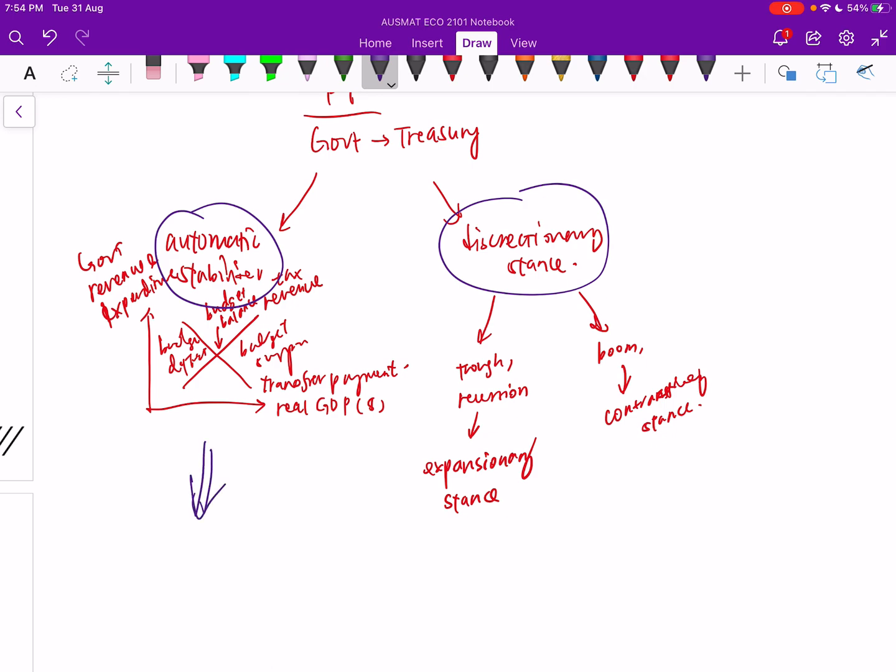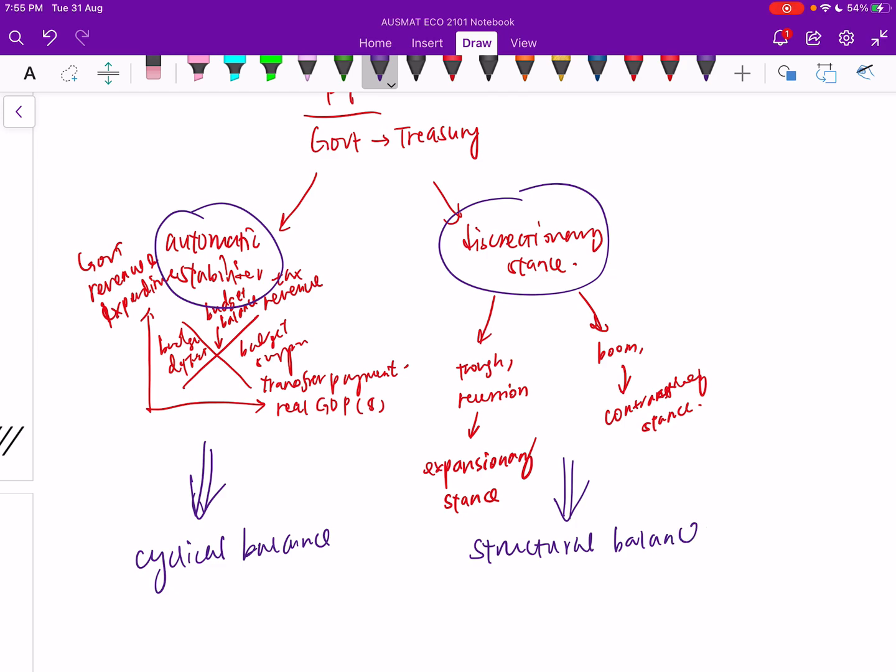Automatic stabilizer, because it basically follows the business cycle, we call this cyclical balance. And for discretionary stance, as it is some active action taken by the government to change some of their decisions for the fiscal policy, we call this a structural balance.